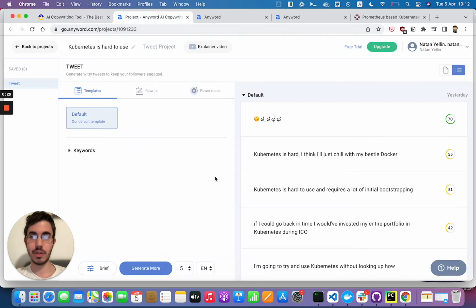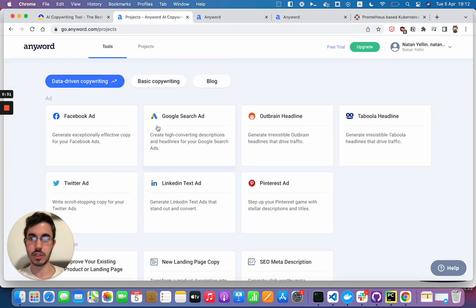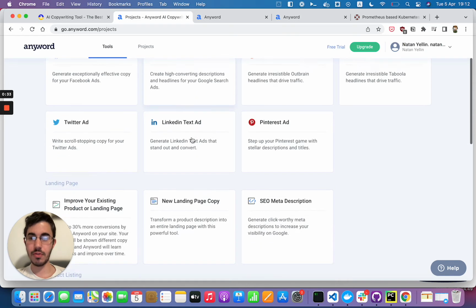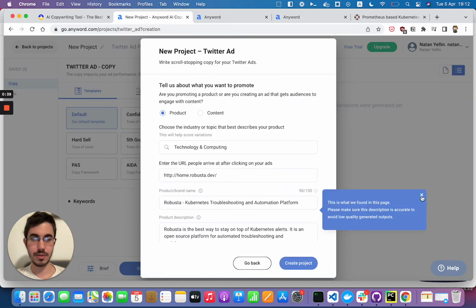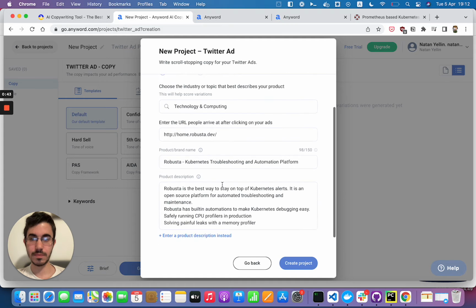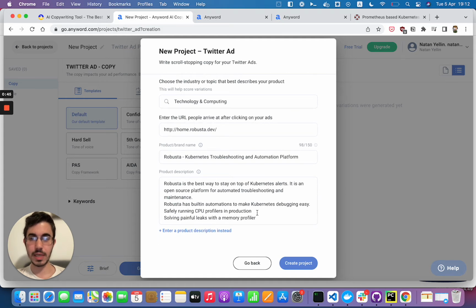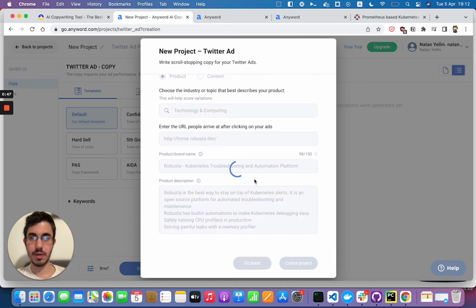So I'll jump over here and let's just do this from scratch. I think we will try and create a Twitter ad about Robusta. So let's see. And we'll give it the Robusta homepage. And it pulls in some data here from the page, which is nice. Now I'm creating a project, which will be the set of all the different recommendations I have on this. And I want to see what type of recommendations I'm going to get.